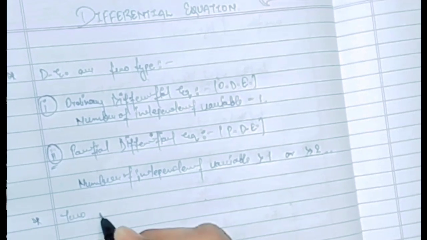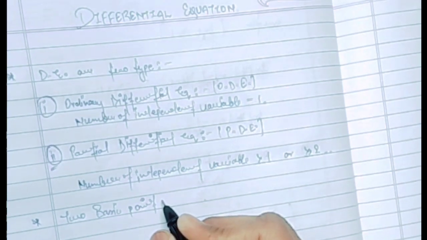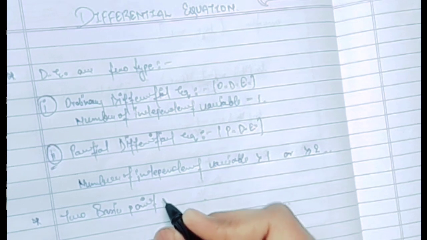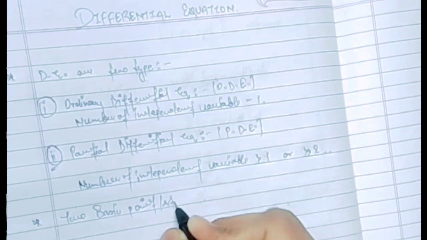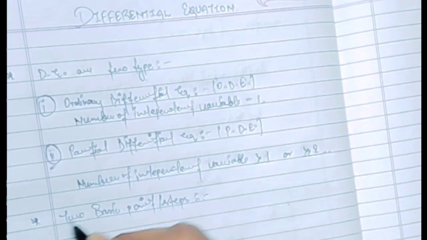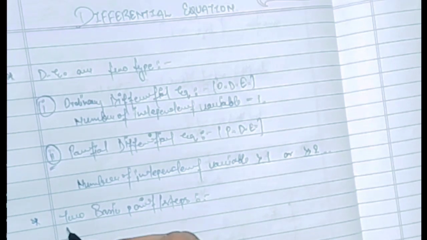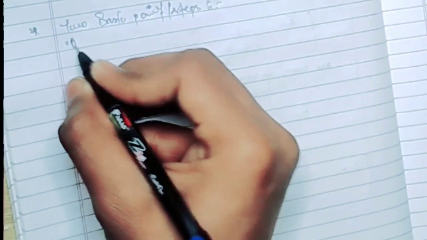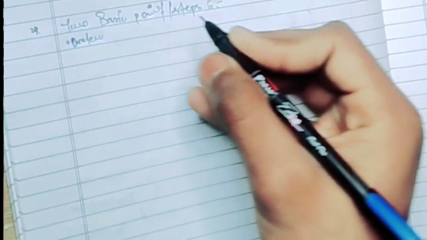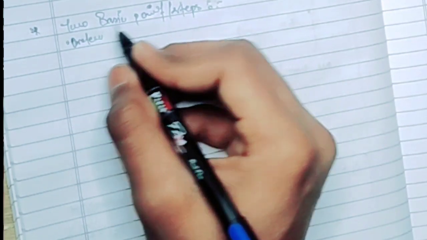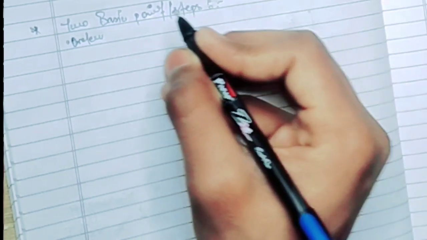So moving on, in the differential equation there are two main basic points, or we can say basic steps, and these two basic points are found in the partial differential equation.